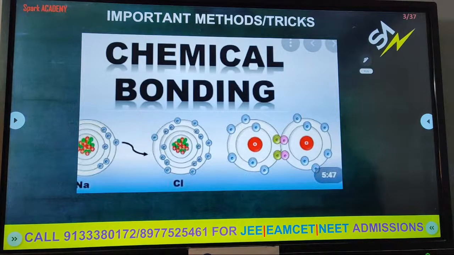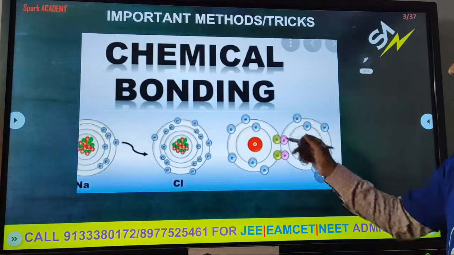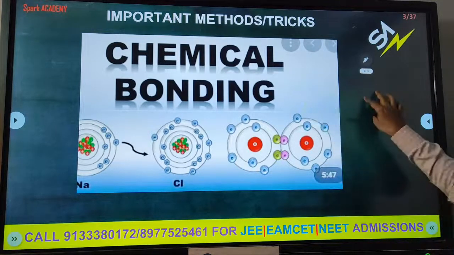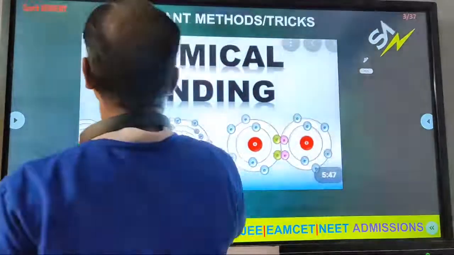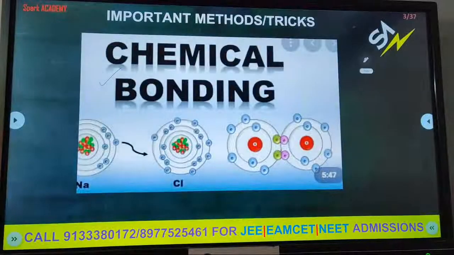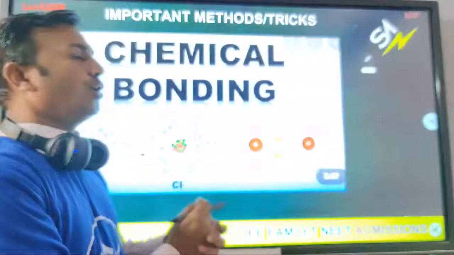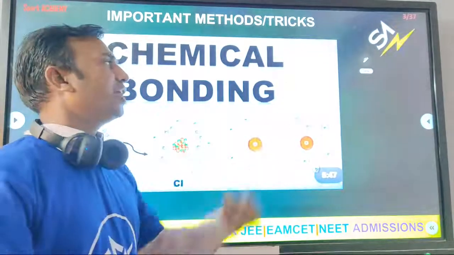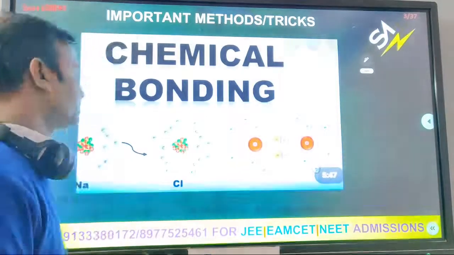The electrostatic attraction force which holds together these constituent atoms is called chemical bonding. Clear? So, chemical bonding definition: two different atoms are together, so the force that made them held together, that force of attraction is called chemical bonding.